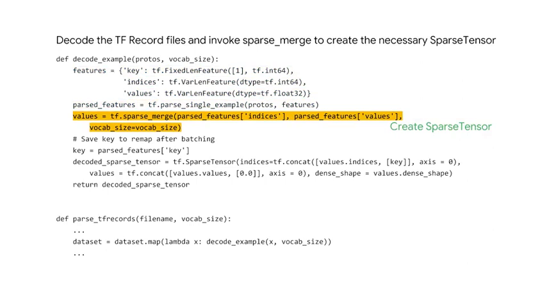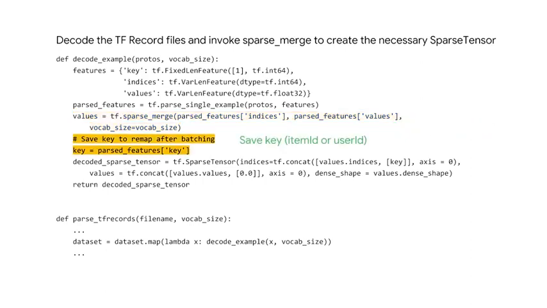Now we want to use tf.sparse_merge to easily convert our indices and values into a sparse tensor, using the vocab size of the number of items or users depending on which phase WALS is in. Having the sparse tensor format representation of our data is a great choice since our matrix is extremely sparse due to a very high number of users and items. This way, using the vocab size, we only have to keep track of the interaction pairs that happened, and not all of the interaction pairs that didn't, through the indices tensor that corresponds with the values tensor that we set up when writing our TFRecords during pre-processing.